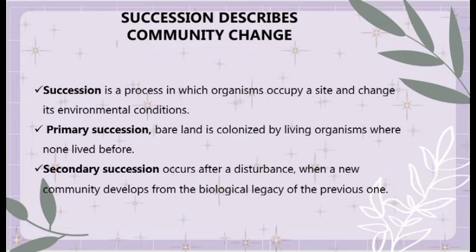So land that is bare of soil, a sandbar, mudslide, rock face, or volcanic flow is colonized by living organisms where none lived before, while secondary succession occurs after a disturbance when a new community develops from the biological legacy of the previous one. So in both kinds of succession, organisms change the environment by modifying soil, light levels, food supply, and microclimate. So this change permits new species to colonize and eventually replace the previous species, a process known as ecological development or facilitation.